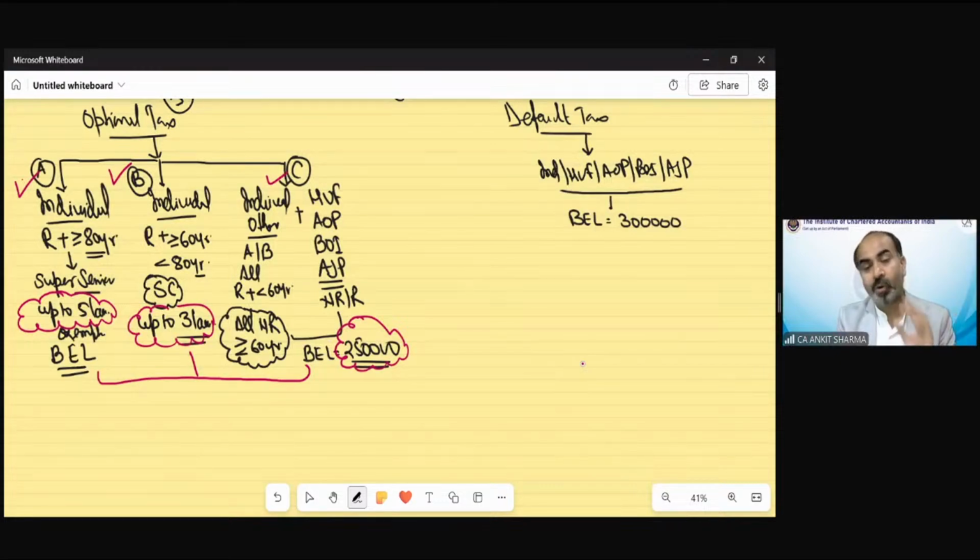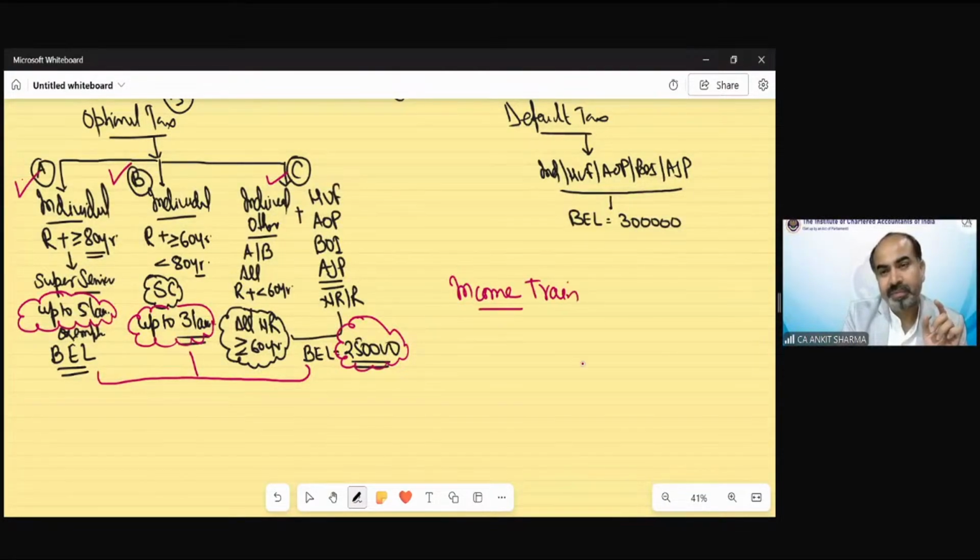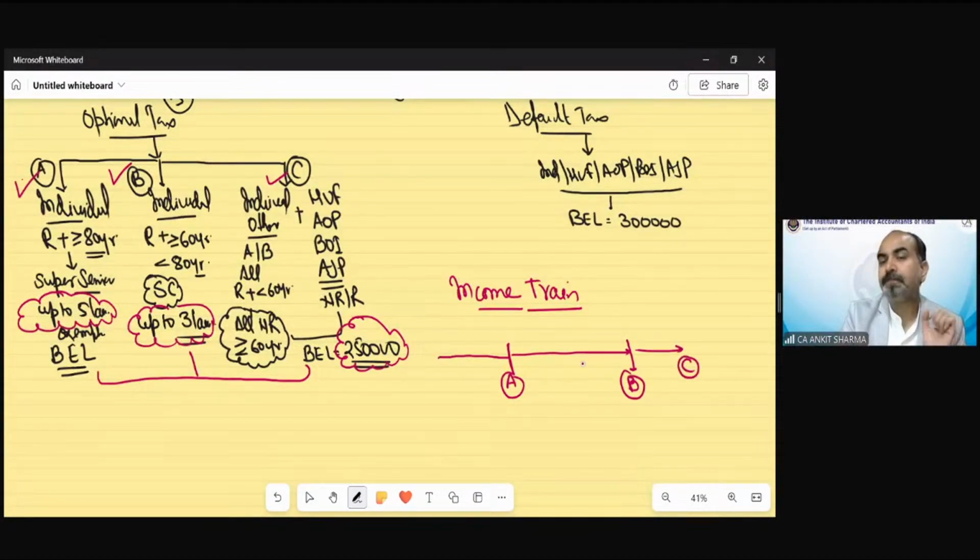Now, let me tell you how to calculate tax, a very simple method. This income tax is kind of an income train. I call it an income train. We have an income train, and there are 3 platforms prescribed. Platform number A, the second income platform is B, and the third is C.